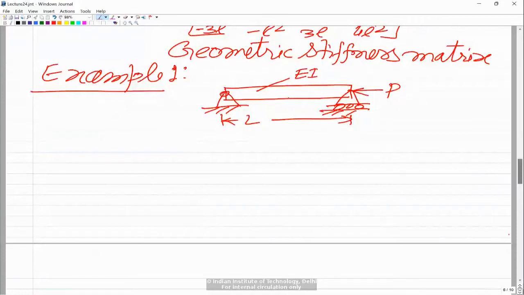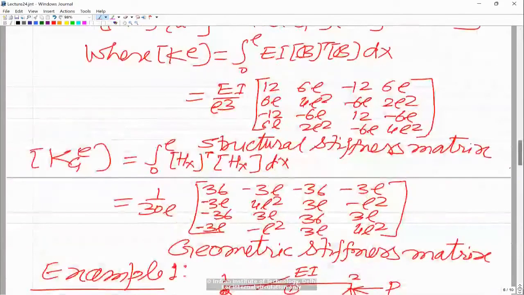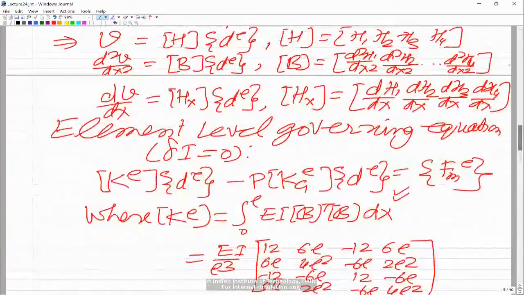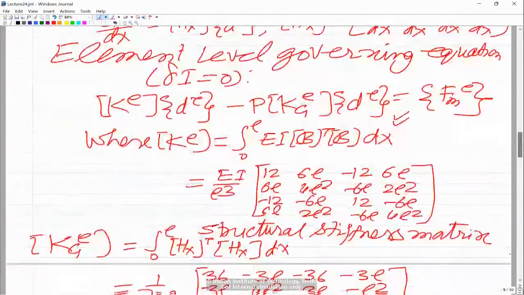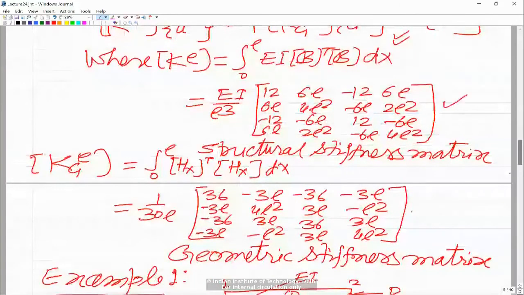So this is element number 1, this is local node number 1, and this is local node number 2. Then you would see that the assembled element level governing equation, because there is only one element, is basically this equation as it is. Only the degrees of freedom would be replaced by v1, theta 1, v2, and theta 2, where ke is going to be this matrix and kg is going to be this matrix.